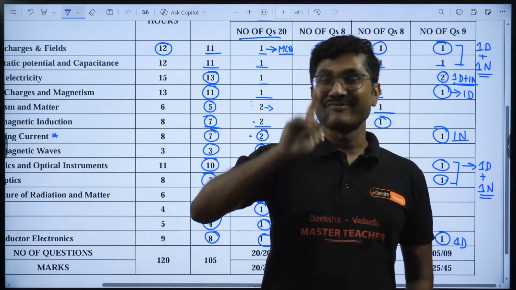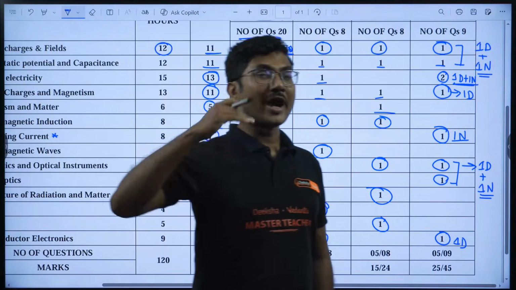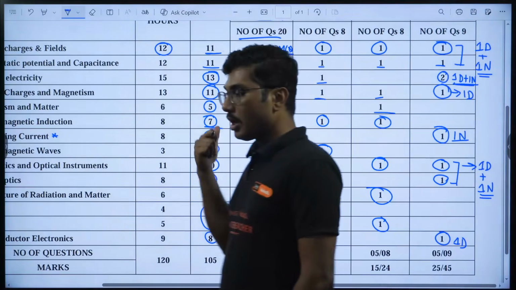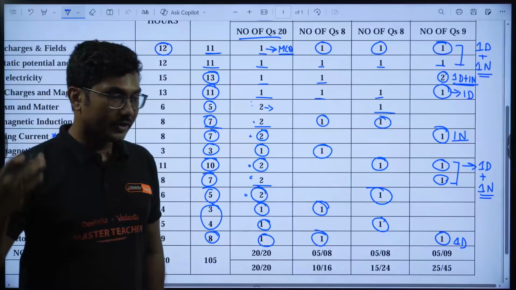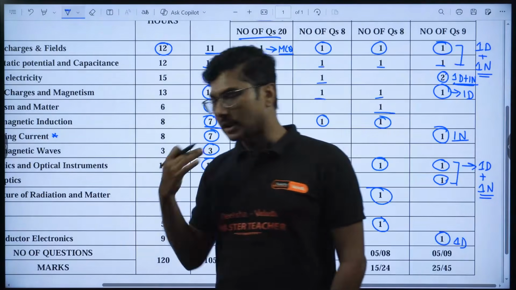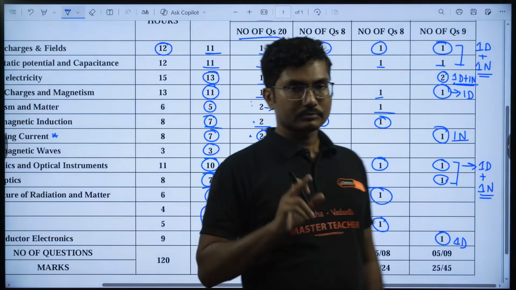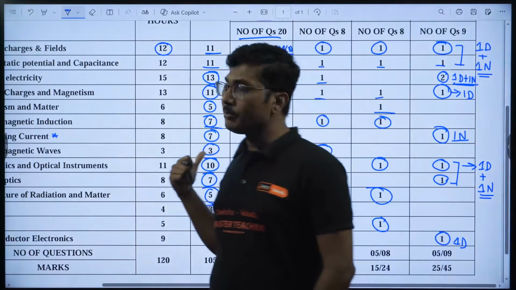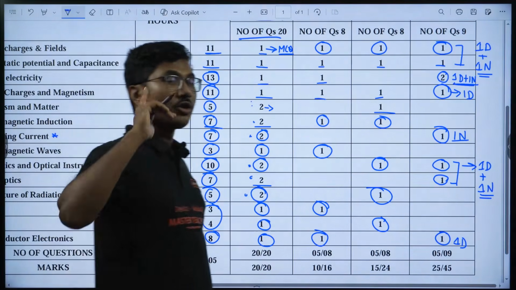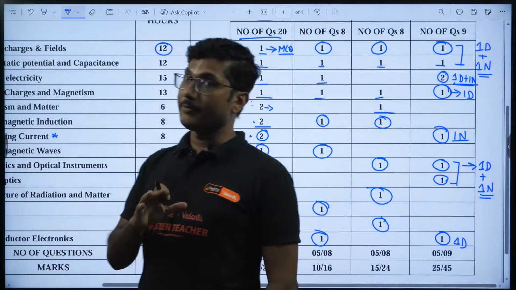But remember one very important thing, this is the final blueprint. So that is for your final exam. Okay, this blueprint will not be followed for your upcoming half yearly as well as your FA2. This blueprint will be followed somewhat partially, 80 to 90%, for your pre-board exam. So that is super important. So for your pre-board exam, you can expect questions to follow this blueprint, but in your midterm paper as well as your FA2, this blueprint pattern will not be followed.